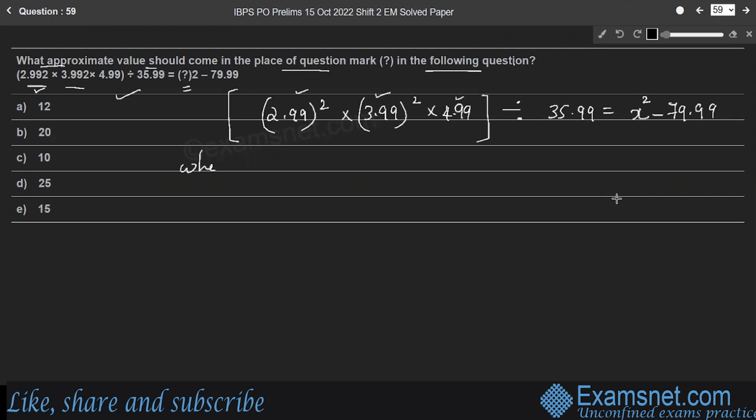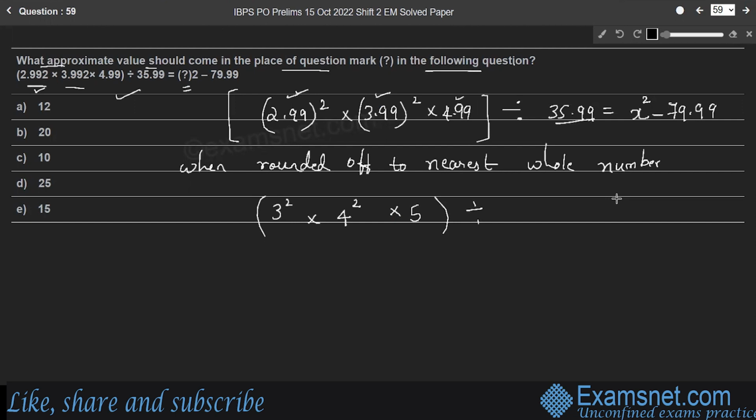So when rounded off to the nearest whole number, 2.99 is nearly equal to 3, its square, into 3.99, its nearest whole number is 4, its square, into 5, only 5, inside the bracket, divided by 35.99. So it is approximately equal to 36 is equal to x square minus 80.